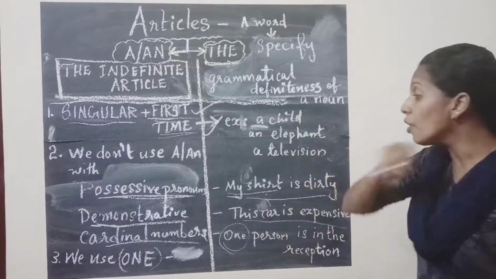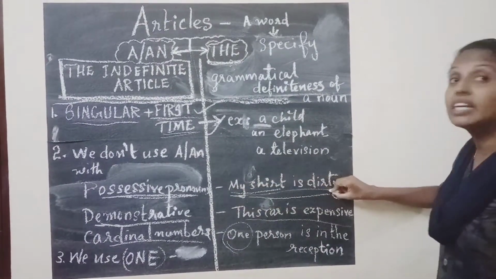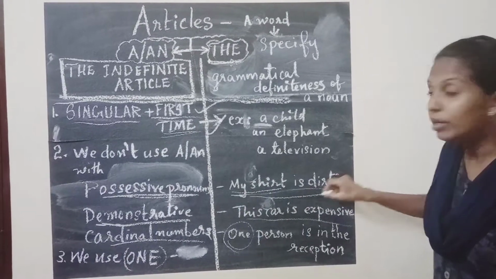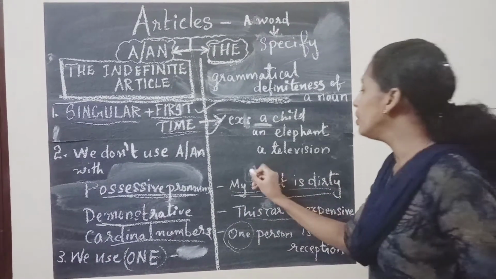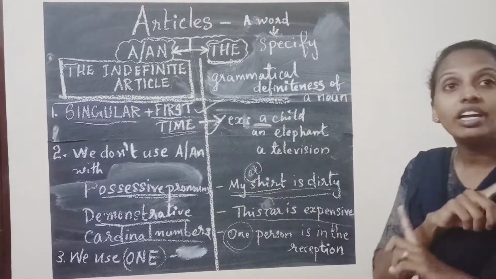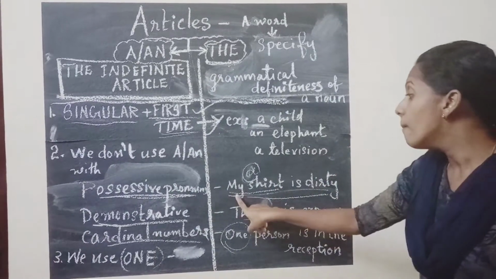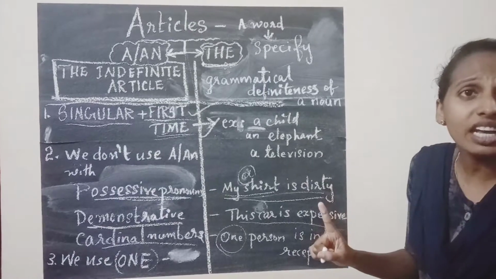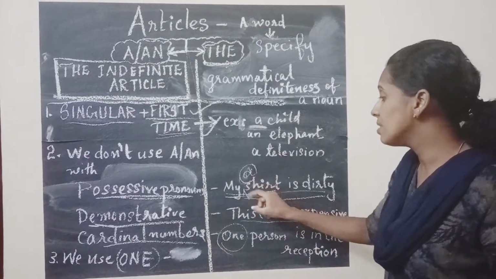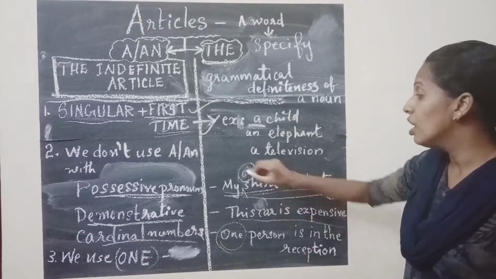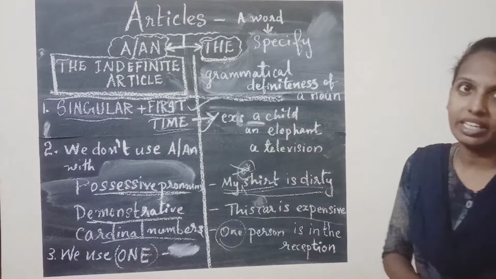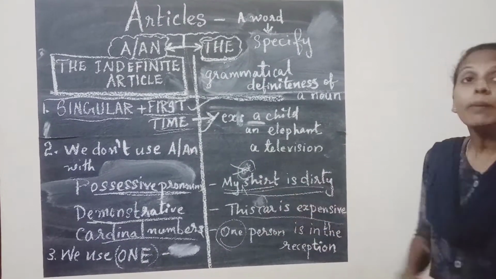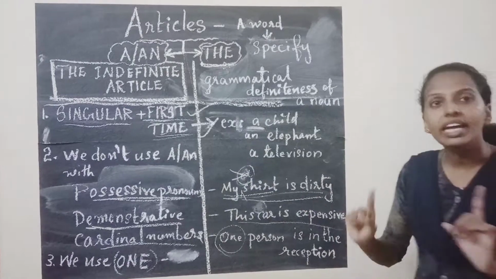With the possessive pronouns, we will not write articles a or an, because in my shirt, we will not add a here. It will be a wrong sentence. So my shirt is dirty, we will not write a there. Understand? So with the possessive pronoun, we will not write a.